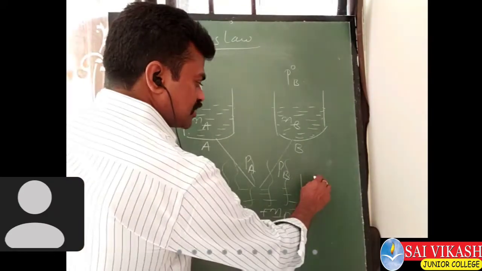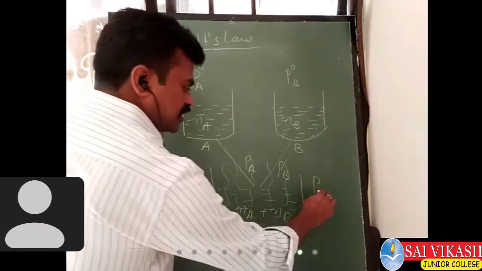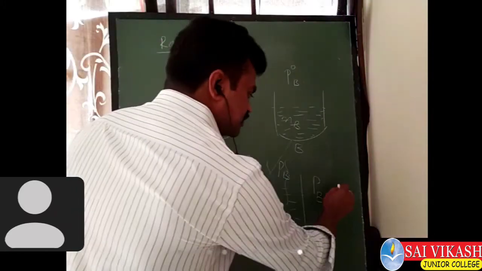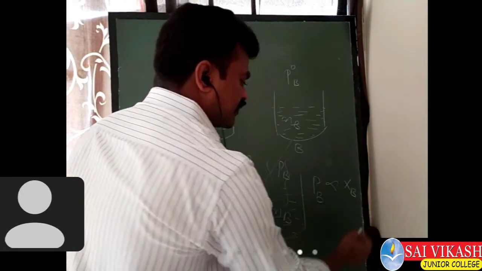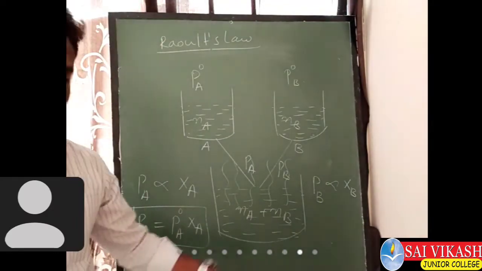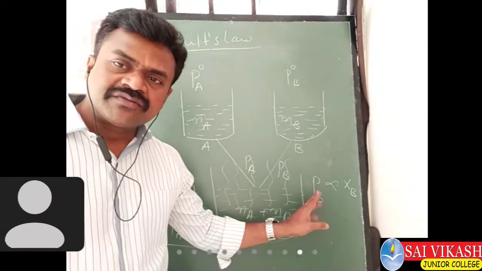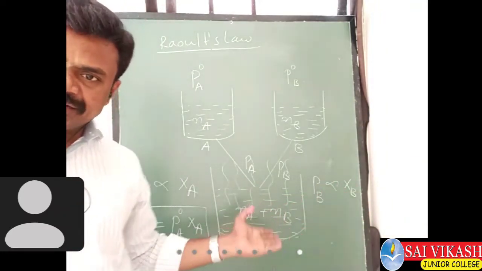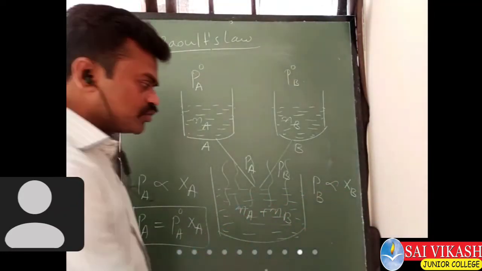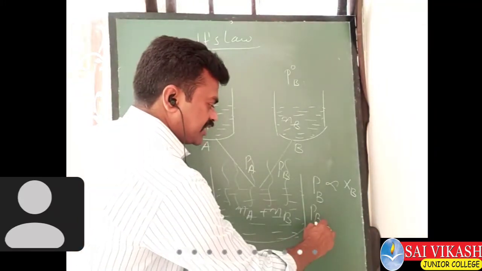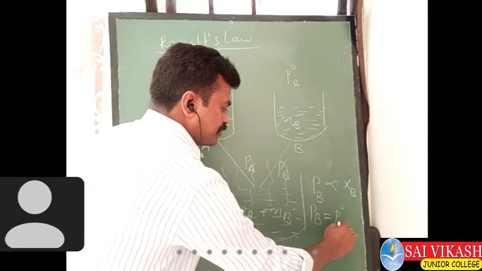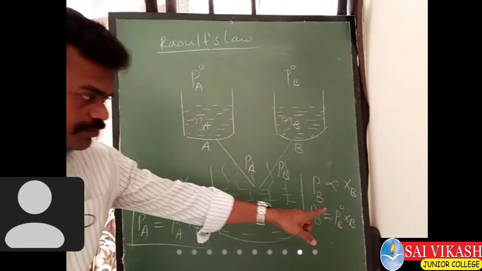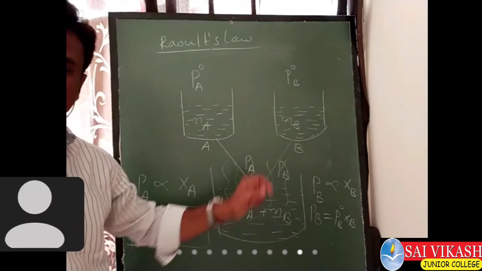According to Raoult's law for liquid B, the partial vapor pressure of B, PB, is directly proportional to the mole fraction of B in the solution. If you remove the proportionality, we write PB equals P naught of B into XB. Here also P naught of B is constant when it is pure.